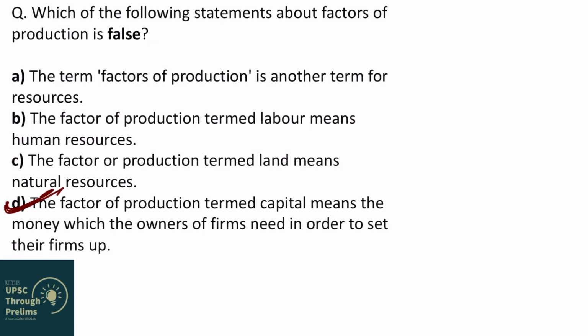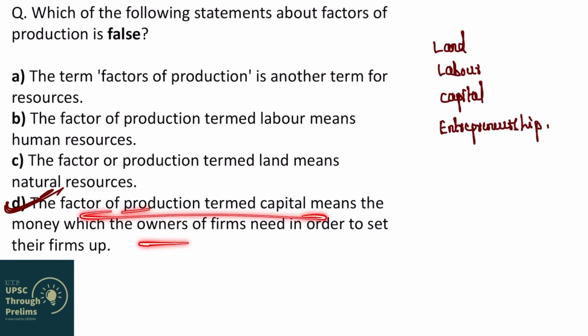You might have already studied or watched my video where I discussed 4 factors of production. Which are those? Land, labor, capital and entrepreneurship. The fourth statement is talking about capital. So when we talk about capital in factors of production, it doesn't mean money. Capital as a factor of production, we are not talking about money which is required for running the operations in a company.